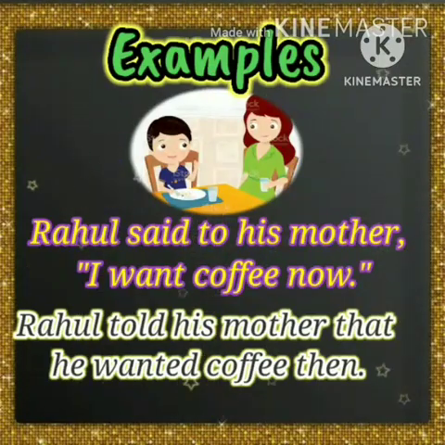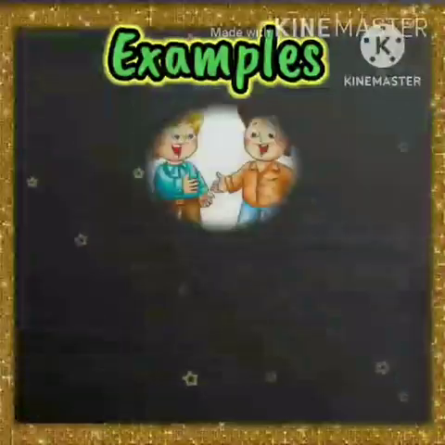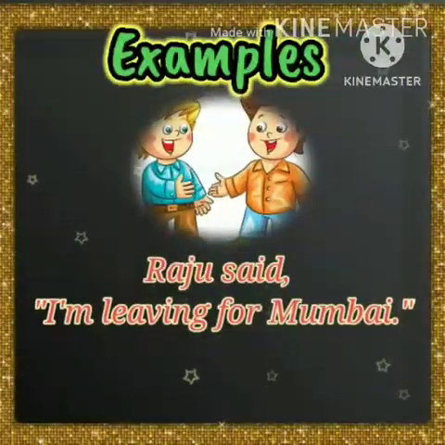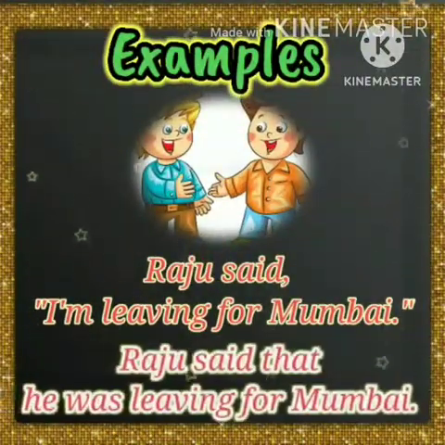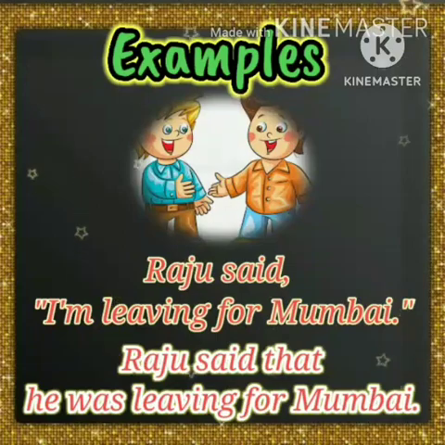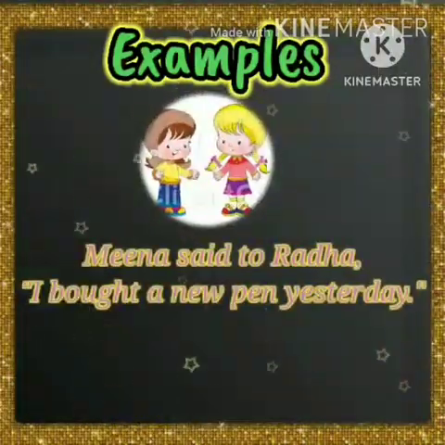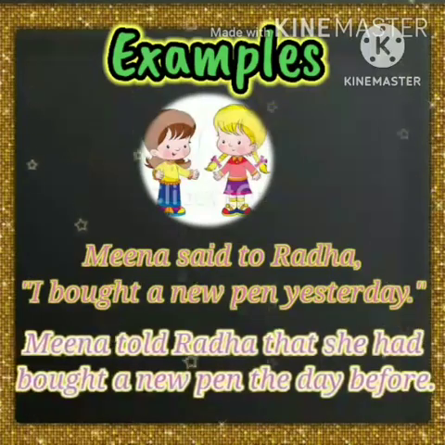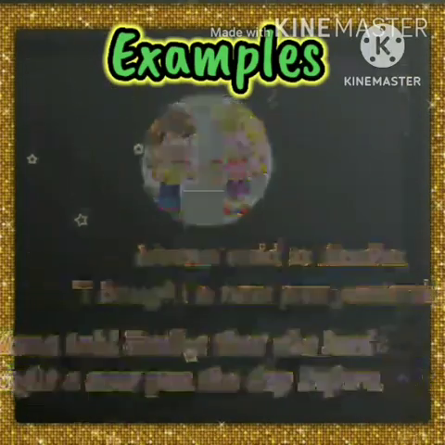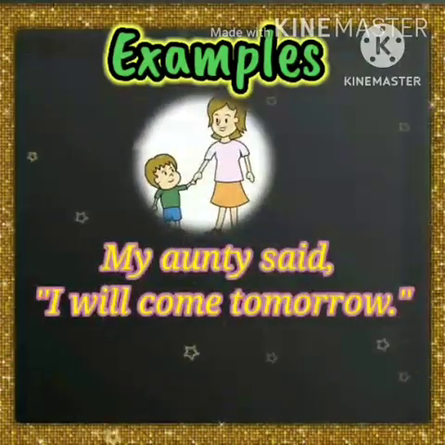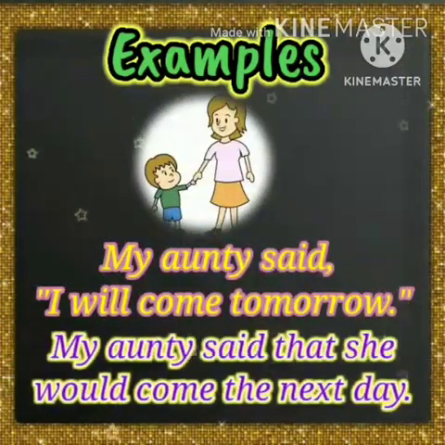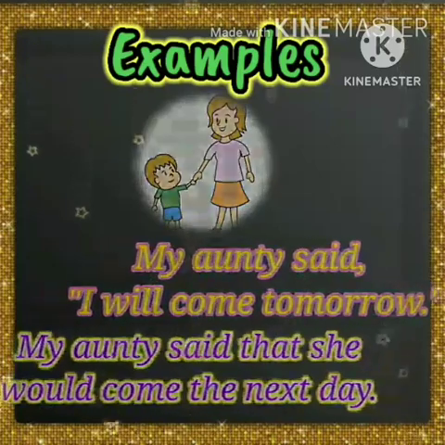That's all. Like this in all other sentences we have to do. Raju said, I'm leaving for Mumbai. Raju said that he was leaving for Mumbai. Meena said to Radha, I bought a new pen yesterday. Meena told Radha that she had bought a new pen the day before. My auntie said, I will come tomorrow. My auntie said that she would come the next day.